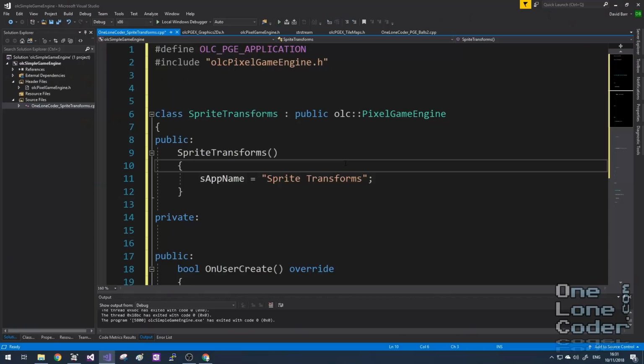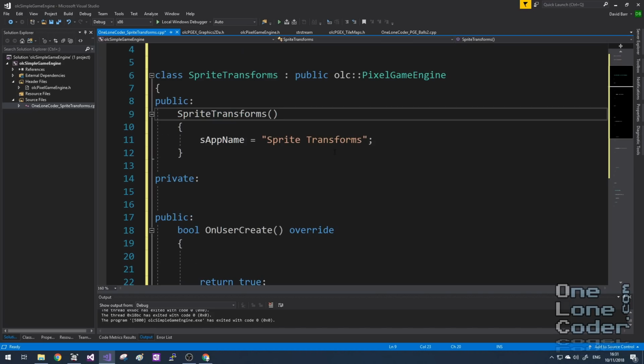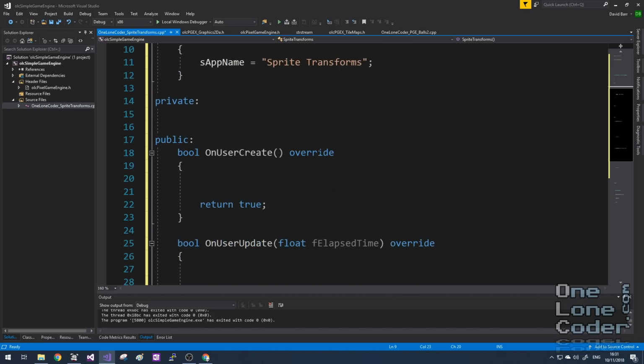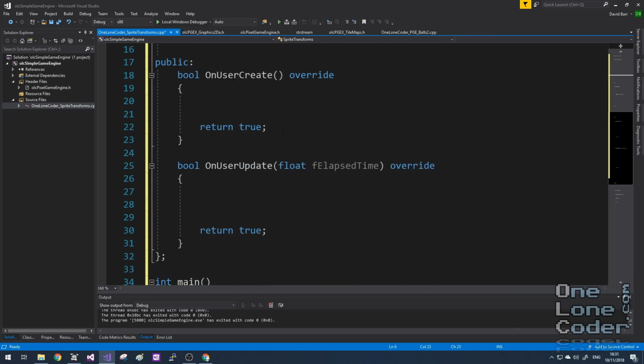Let's get started. For this video, I'm going to use the One Lone Coder Pixel Game Engine. And I've already created the bare bones of what's required here. I've overridden the Pixel Game Engine class with a base class called Sprite Transforms. And that'll provide two functions, onUserCreate and onUserUpdate. OnUserCreate is called once, and onUserUpdate is called every single frame.